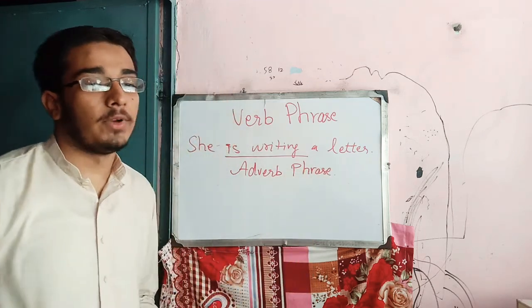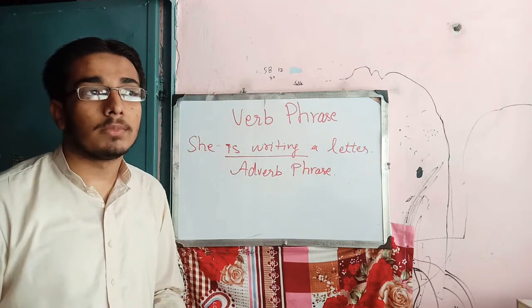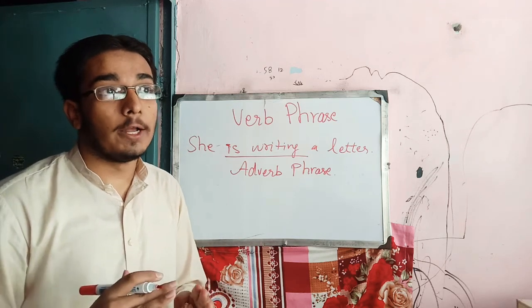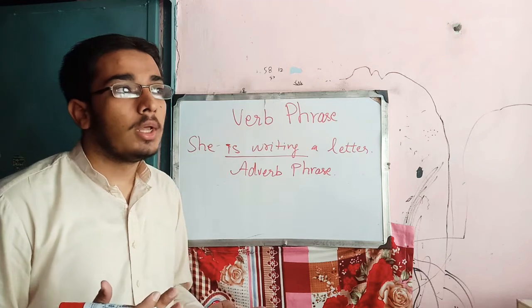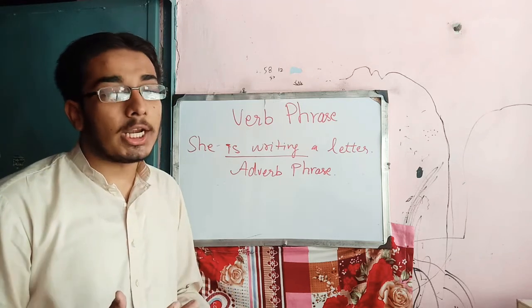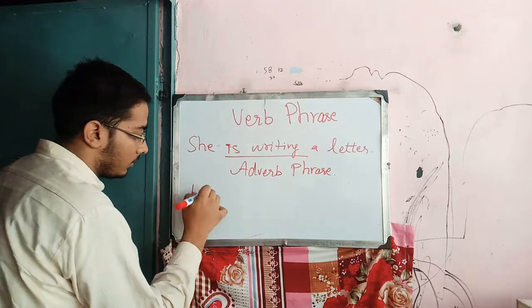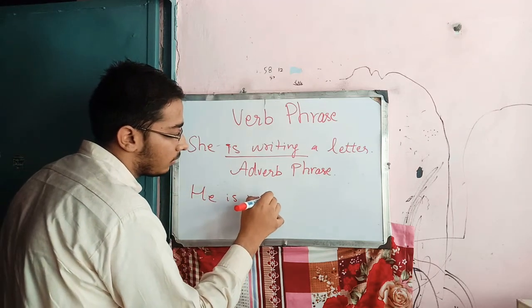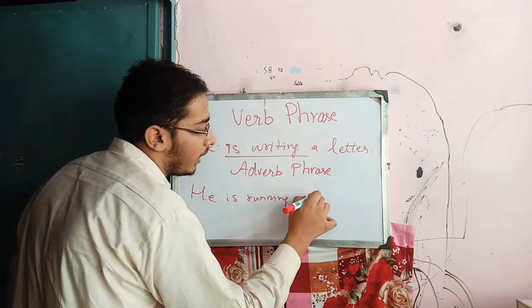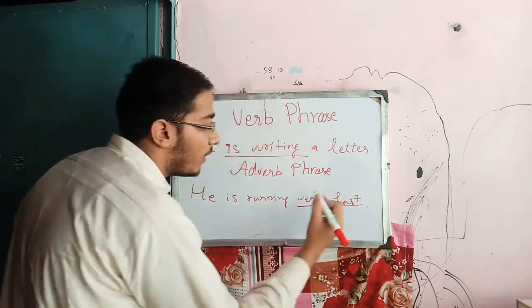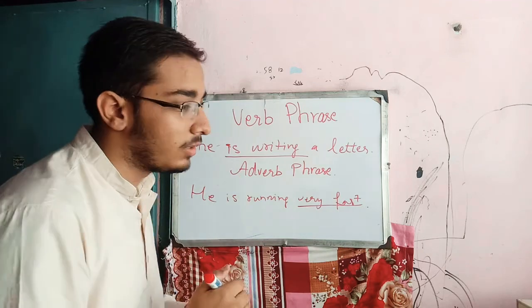Next, we are going to discuss adverb phrase. What is adverb phrase? In adverb phrase we discuss the adverb and its modifier. Sometimes we use the superlative degrees for the adverb. For example, he is running very fast. So in this sentence, very fast is the adverb phrase.